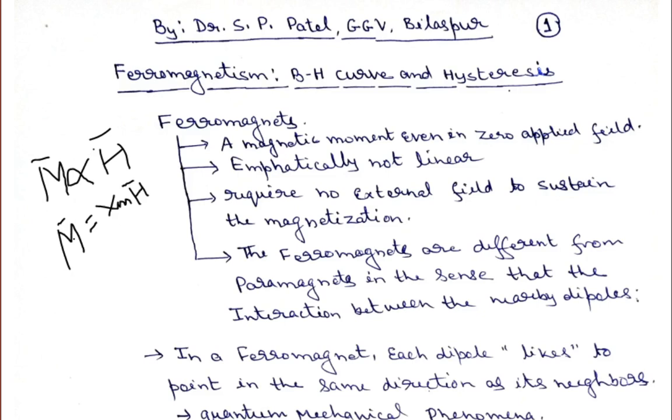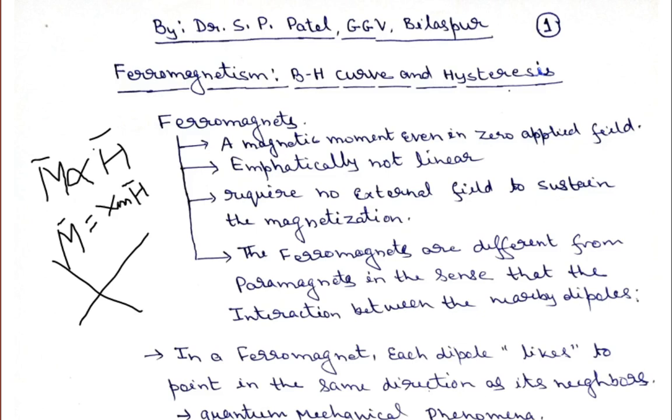If you plot a curve between M and H, you will get a straight line. If the value of chi is positive, meaning a positive slope, then this is known as paramagnetic material. And if we get a straight line with a negative slope, that will give you a diamagnetic material. That I have defined there. This happens for the linear medium, which is why paramagnetic and diamagnetic materials are known as linear materials.